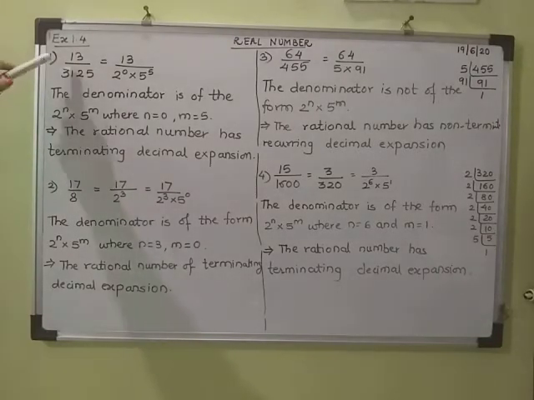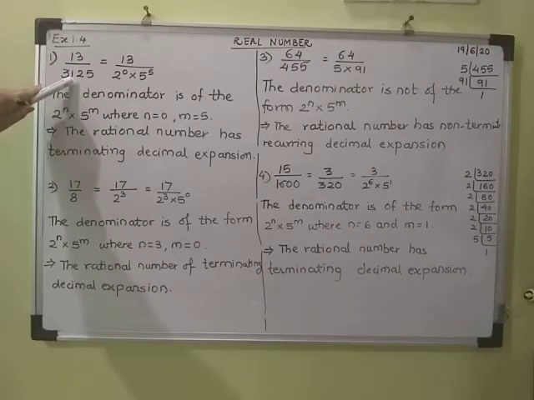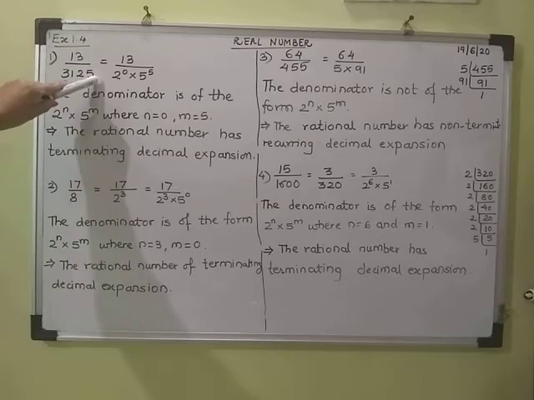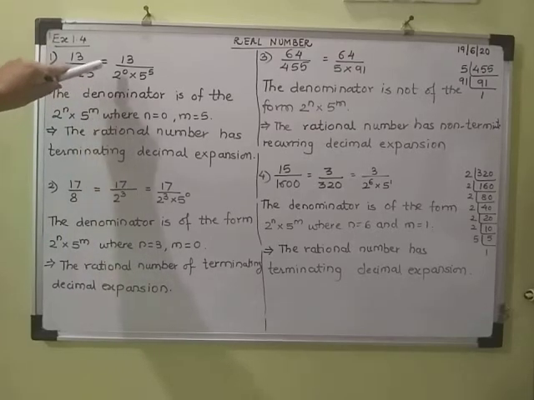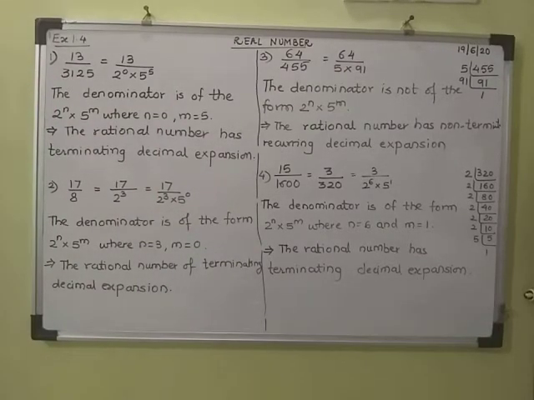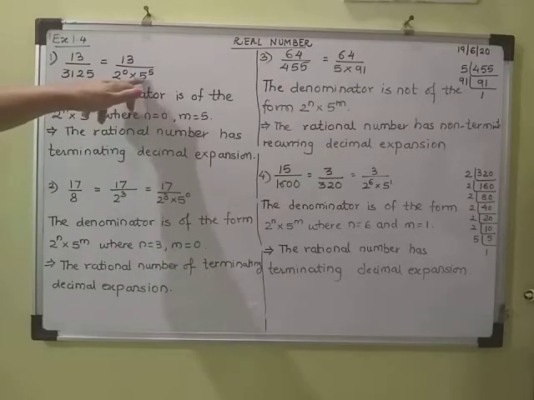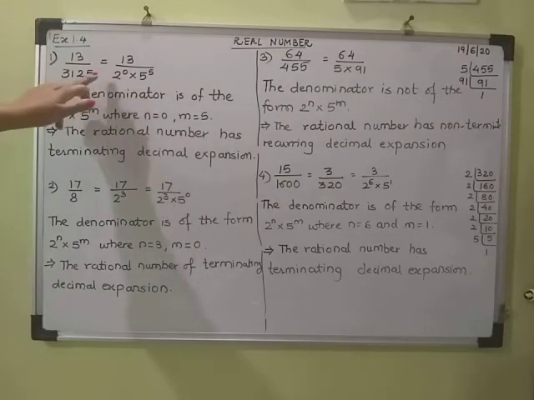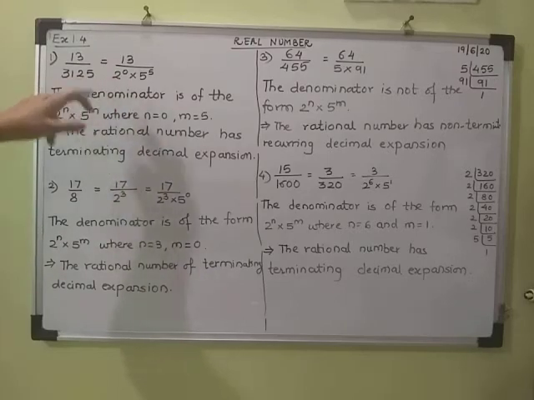Let us start with the first example: 13 upon 3125. Now 3125, when I factorized this number, I got 5 into 5 into 5 into 5 into 5. And there was no 2, so 2 does not divide 3125.